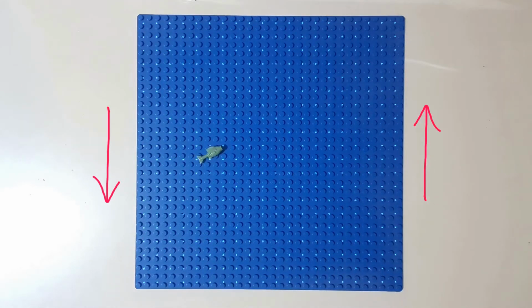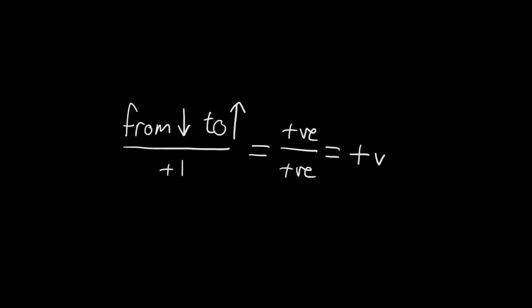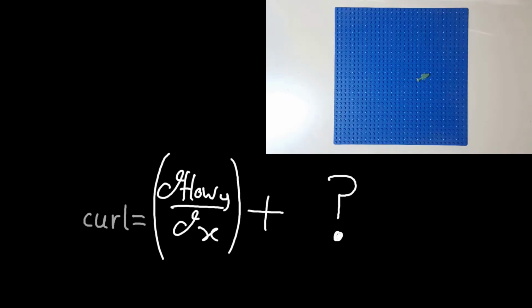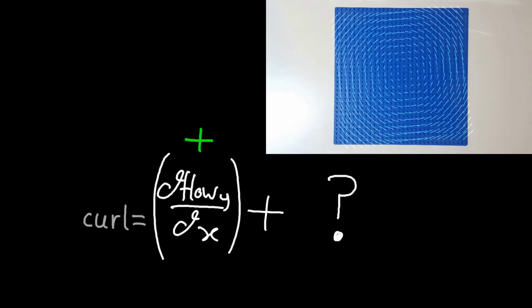So what does that mean? It means the change of flow in the y direction as we move along x is positive. Let me say that again. Previously, with divergence, one of our components of our calculation was looking at the change of flow in the x direction as we move along x. This time, as we move in the x direction, instead of looking at the change of flow in the x direction, we are going to look at the change of flow in the y direction. And it's this that becomes a component of our curl calculation. Note, this term is positive when the curl is anti-clockwise.